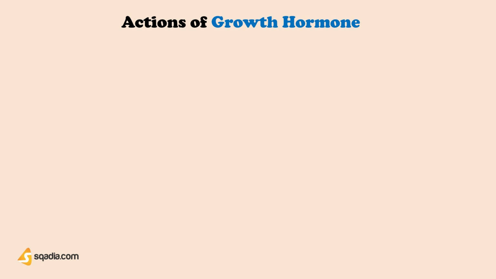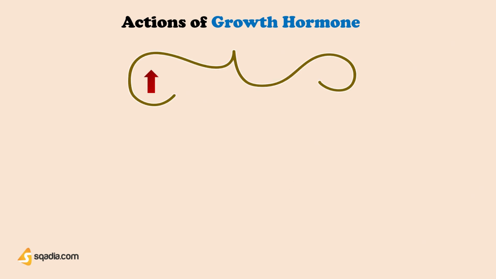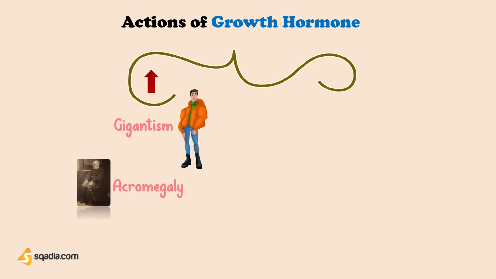Growth hormone is responsible for the general growth of the body. Its hypersecretion causes increased growth, leading to gigantism in children or acromegaly in adults, while its deficiency in children causes stunted growth, leading to dwarfism. We will discuss these in detail in the next part.